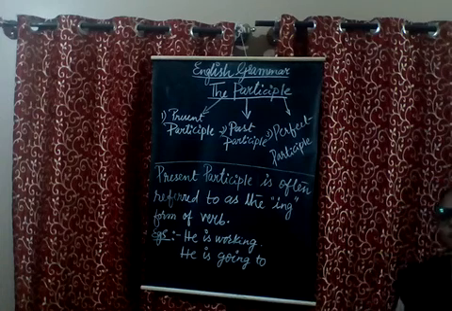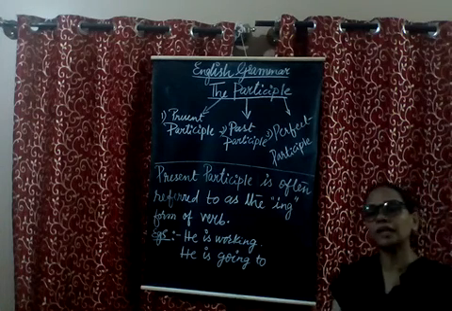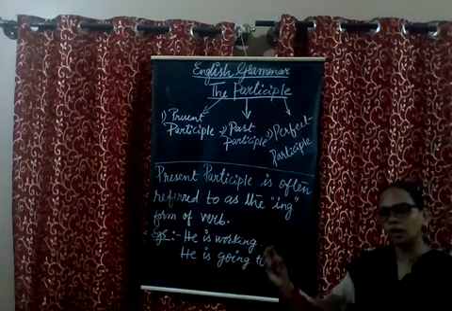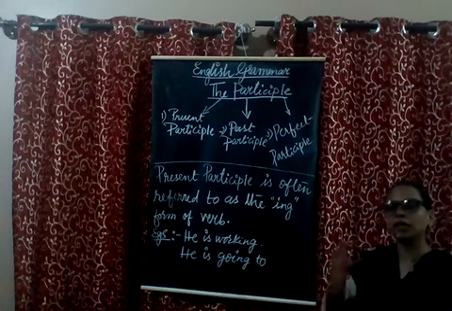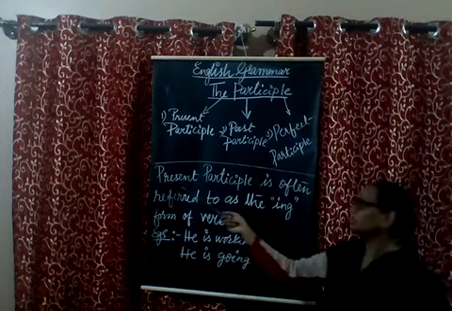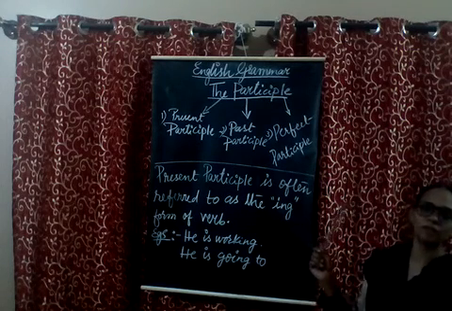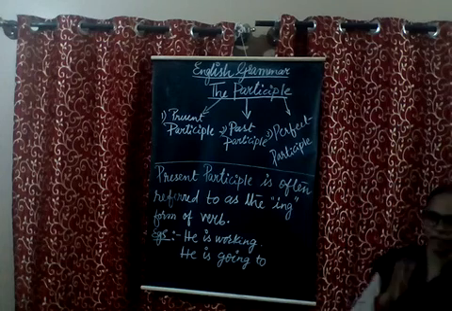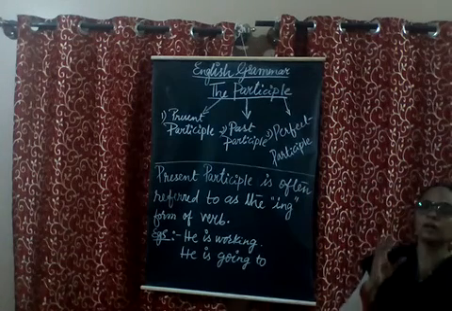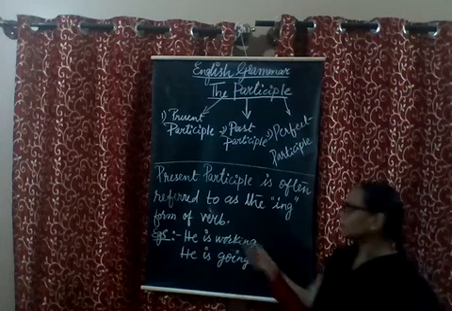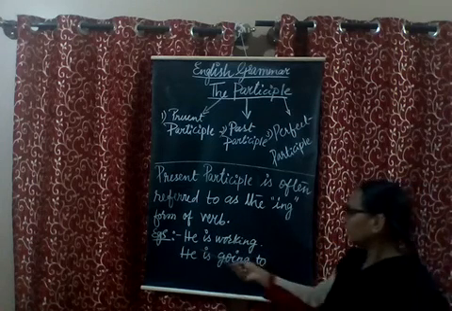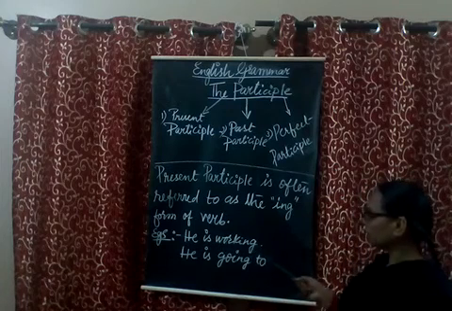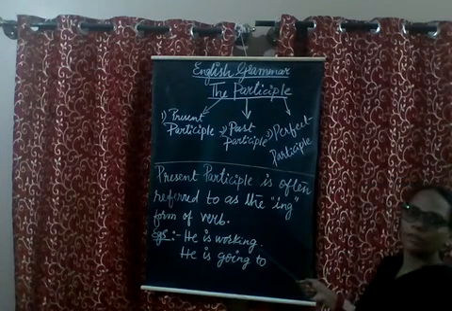Let me explain what a verb is. A verb is an action word. When you are adding ing to the verb or action word, then we call it a present participle. When we add the base form along with ing with the auxiliary verb, then we call it a present participle. Here, he is working. He is working. Then it will become a present participle.